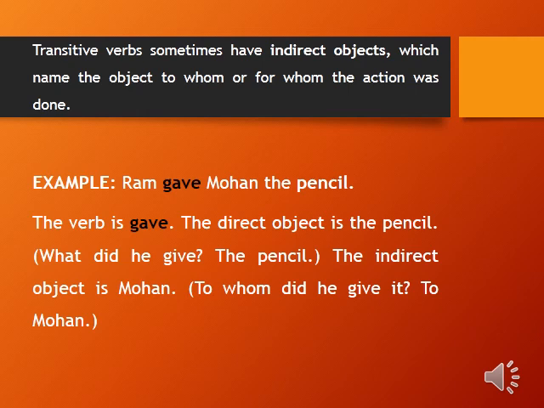He gave the pencil. And your indirect object is here Mohan. We recognize indirect object by asking the question to whom did he give it. So when the answer comes to whom it gave, then it will be your indirect object.